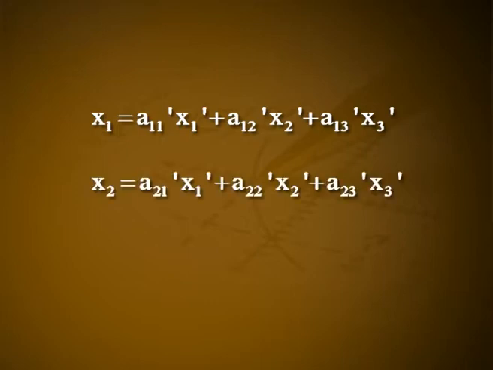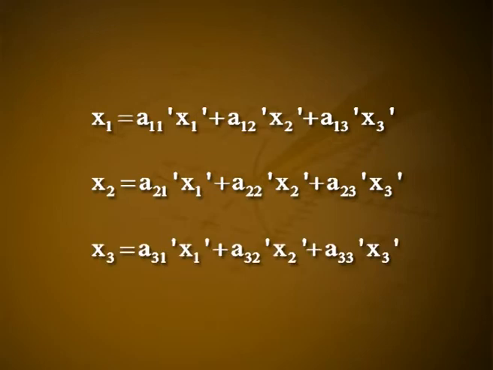This S dash is also an inertial frame. The transformations between the frame S and S dash are given by equation 1. The inverse transformation equations are x1 is equal to a11 dash x1 dash plus a12 dash x2 dash plus a13 dash x3 dash, x2 is equal to a21 dash x1 dash plus a22 dash x2 dash plus a23 dash x3 dash, x3 is equal to a31 dash x1 dash plus a32 dash x2 dash plus a33 dash x3 dash. The direction cosines a11 dash, a12 dash, etc. are defined as given in equation 2.